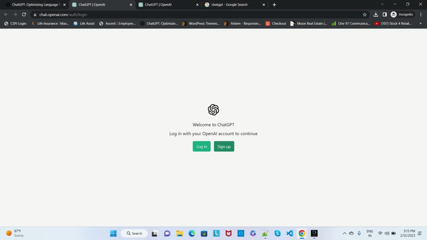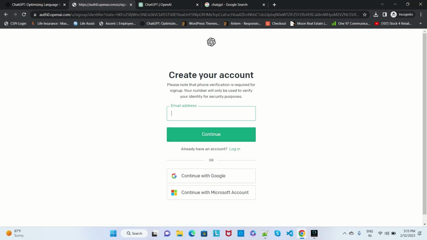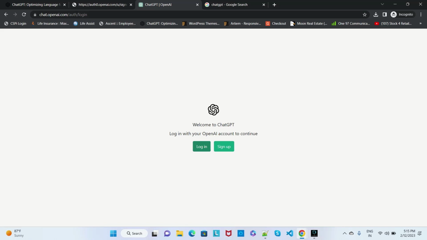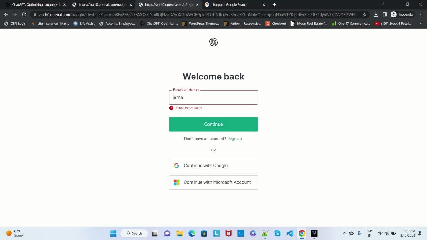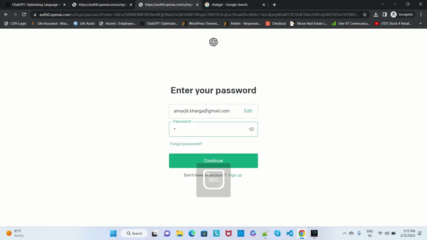So here you can log in and sign up. If you are a first-time user, you have to sign up here, enter your email ID, and then continue. I have already created an account, so you can use the login button if you have already registered. So suppose I am trying to log in to my account. This is my account here. Once I log in, we can get all the information regarding ChatGPT.